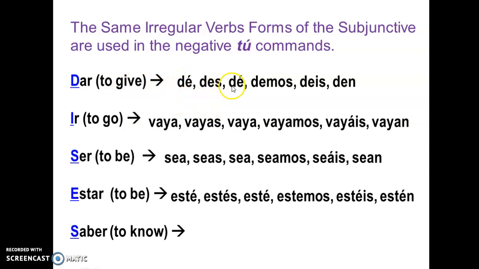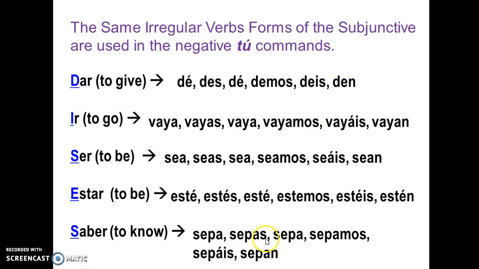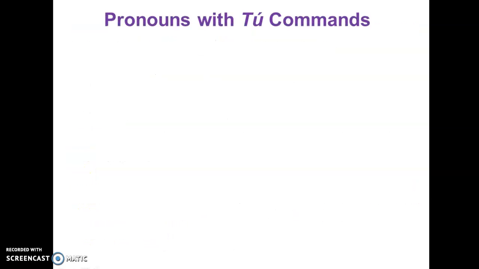So dé, des, dé, demos, deis, den. Sepa, sepas, sepa, sepamos, sepáis, sepan. And this is dar, to give, ir, to go, ser, to be, because there are two verbs, right? And then saber, to know.